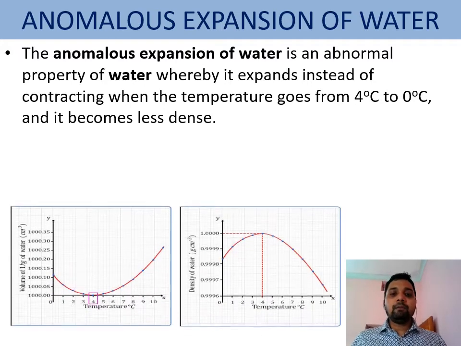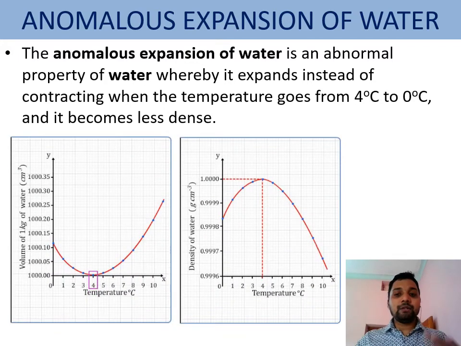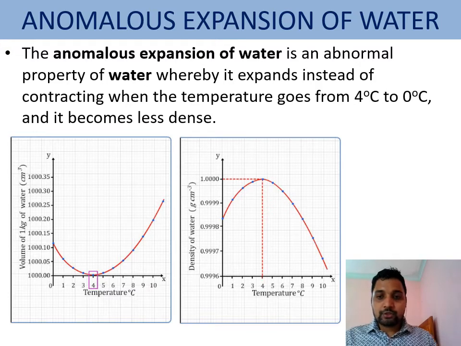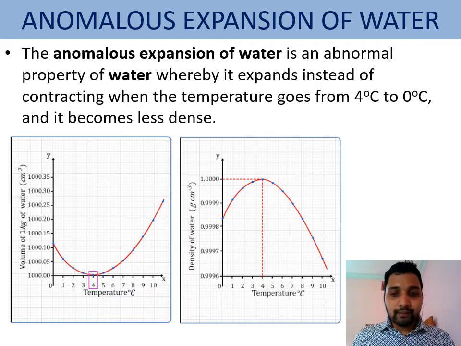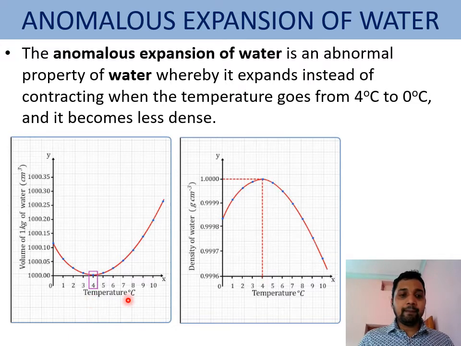So, if we come to the graph, a graph means a pictorial representation which shows the variation between any two quantities. Here you can see a graph between temperature and volume. The graph first comes down to a temperature. Which temperature is it? 4 degrees Celsius. From 4 again it is increasing. That means from 0 to 4 volume decreases, and from 4 onwards volume increases.